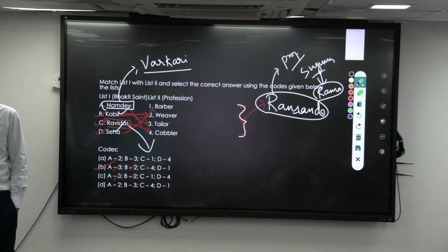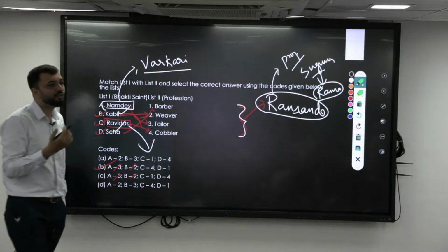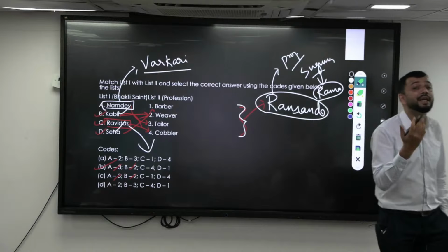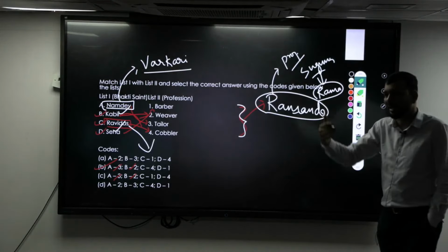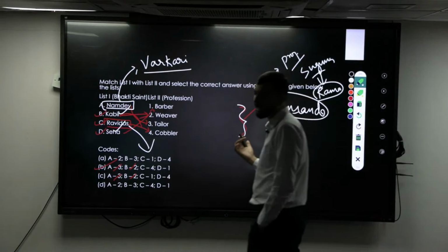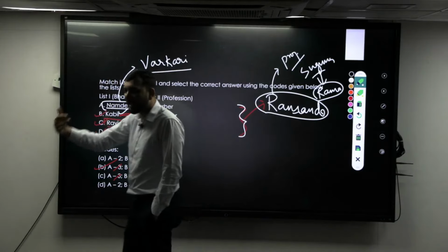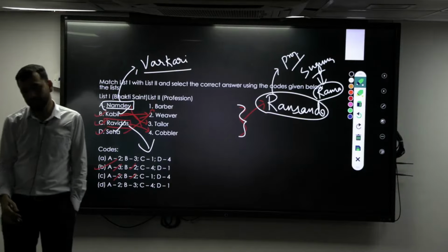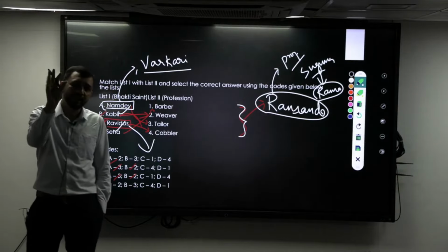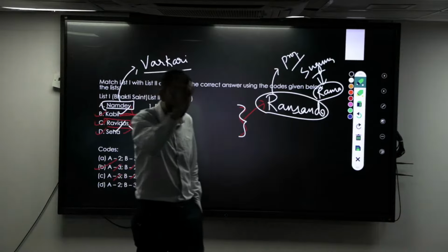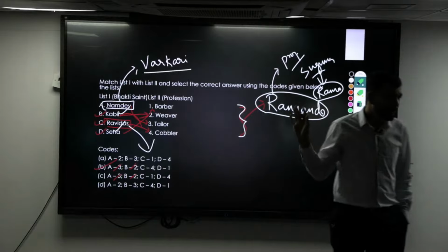Jnaneshwar is the earliest one, and his work is Jnaneshwari, nothing but a commentary on the Bhagavad Gita, in the Marathi language. Then comes Namdev, then Eknath, finally Tukaram. All of their work is in the form of poetry called Abhangas. So you should know this much of the broader perspective of the Varkari tradition.